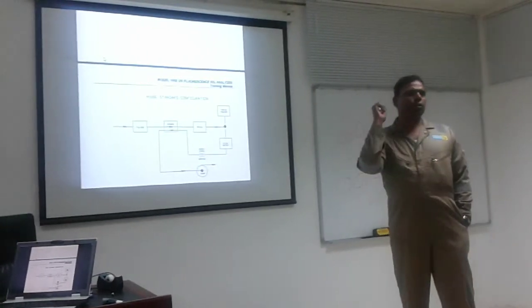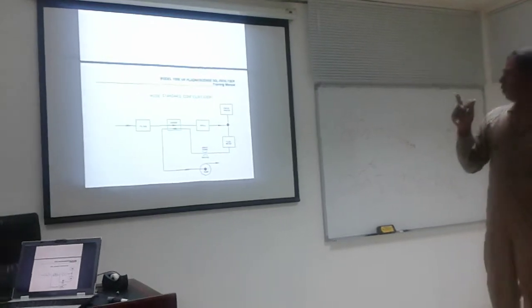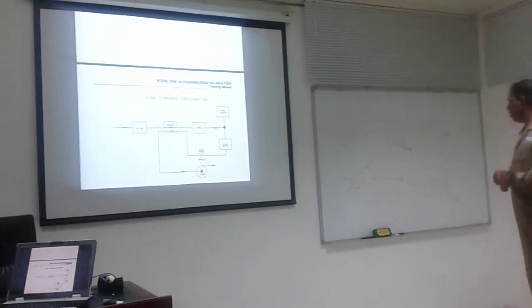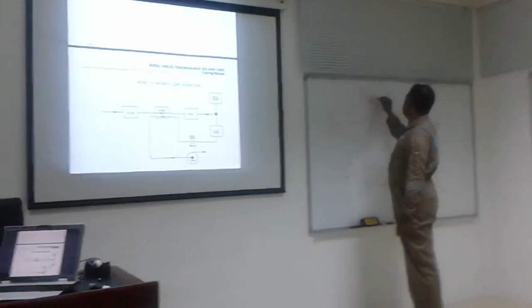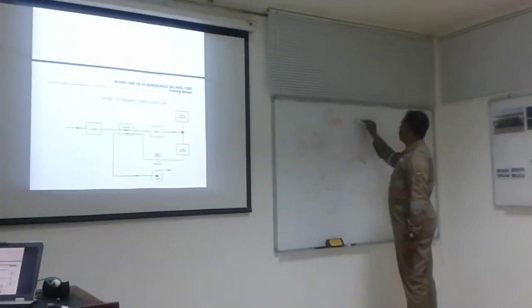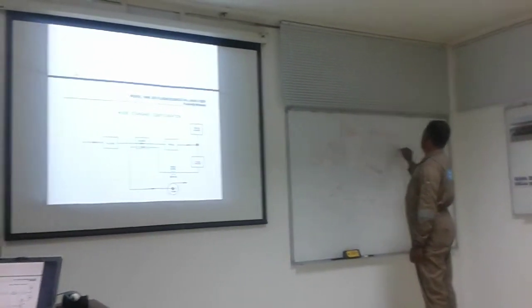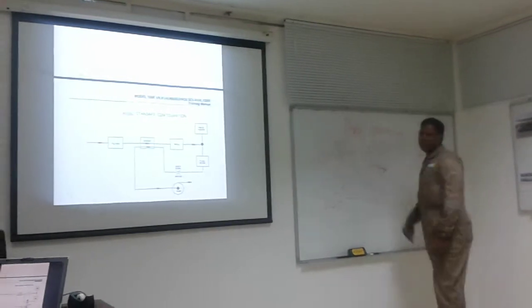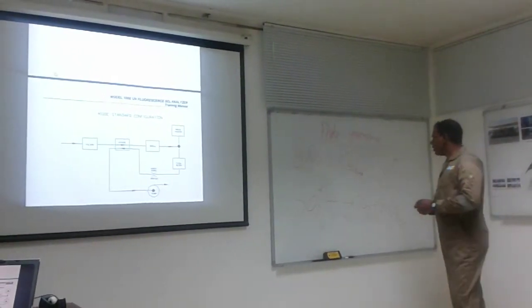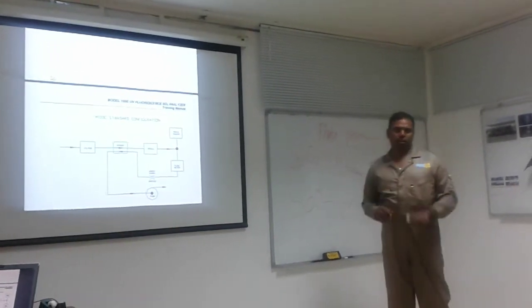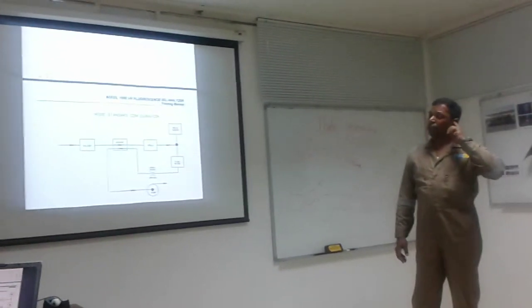Kicker means it will kick out the... do you know what photo quenching is? Photo quenching means it will extinguish the light. Like we are now using optical DO.